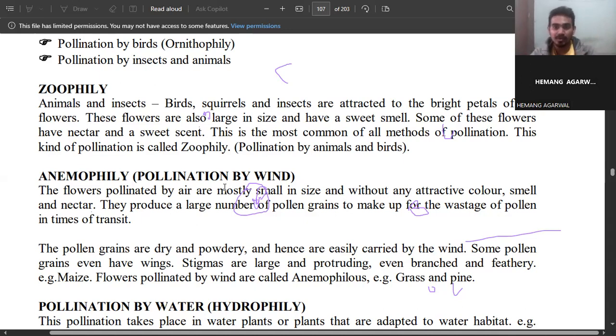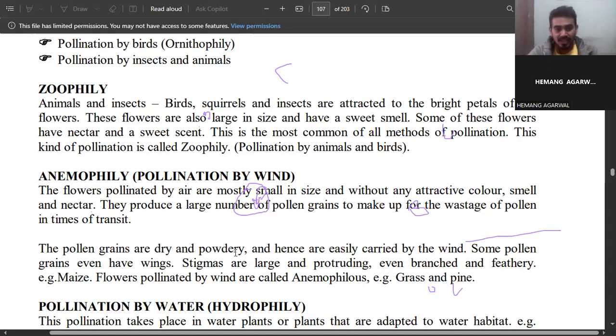But in anemophily, what will happen? They release a lot of pollen grains. If they produce one lakh pollen grains, then by chance one or two pollen grains will stick to the stigma, and then pollination will happen. Because of that reason, in anemophily, the flowers produce a lot of pollen grains, so that there is some chance they can be pollinated. That's why there is a lot of wastage of pollen grains in anemophily.